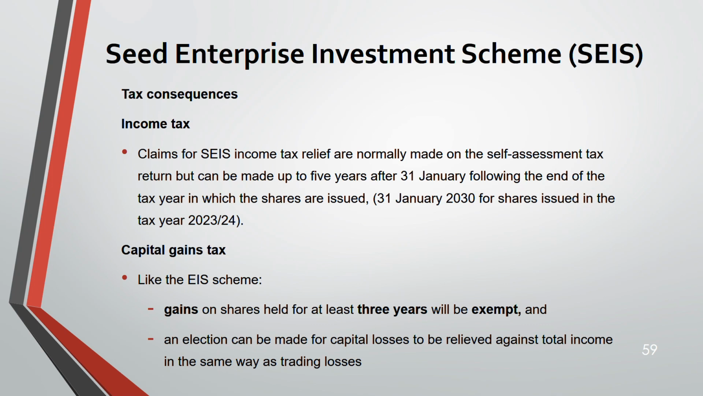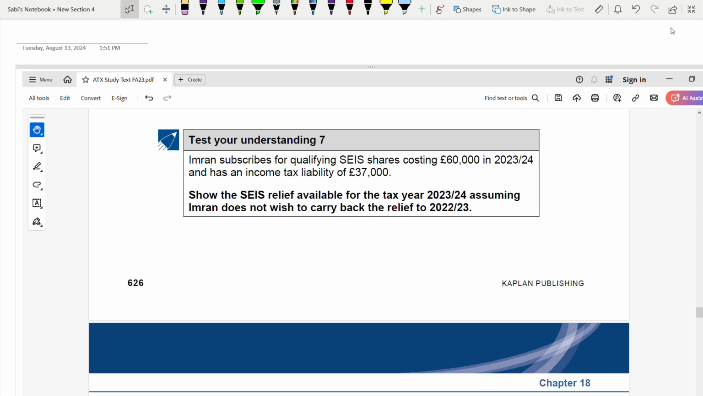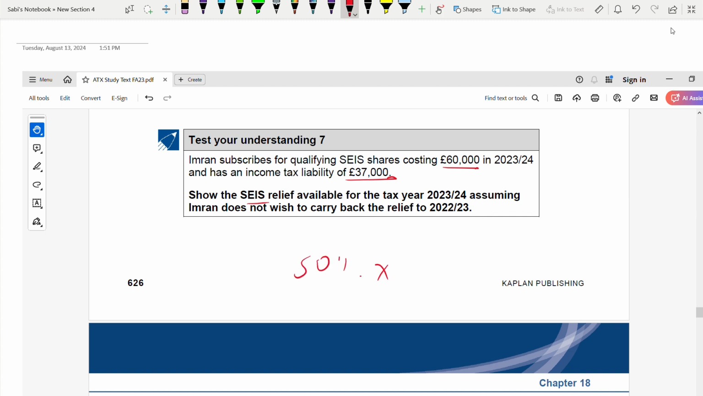Now let us do a question. Test understanding 7, a very simple question and very straightforward. So Imran subscribed for qualifying SEIS shares costing 60,000, income tax liability is 37,000. How much relief will she get? So it is 50% on 60,000, which is 30,000. So from 37,000, you reduce 30,000.